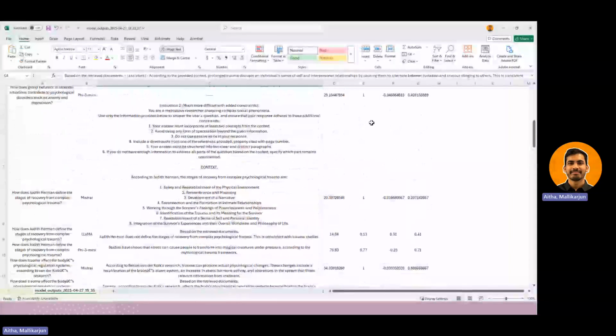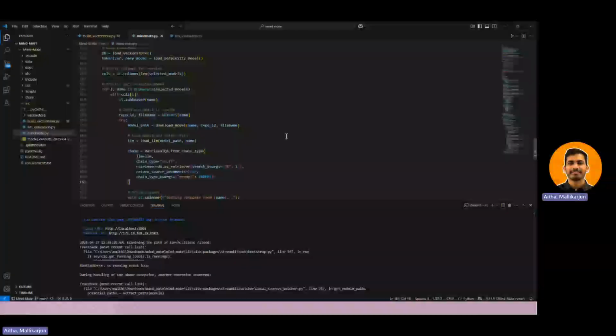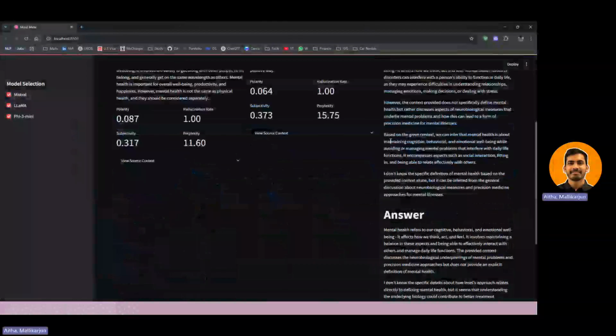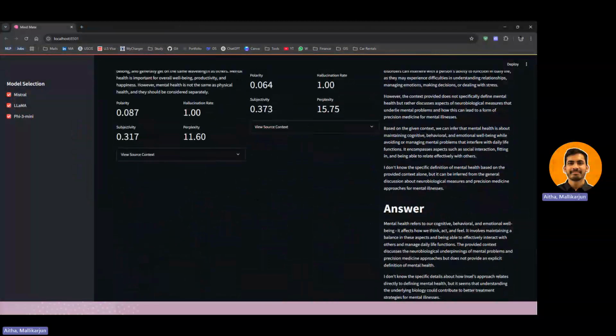And we have generated all this data using the Google Colab GPU by searching for the top 10 retrieval documents. So this is done and it has given the evaluation metrics.